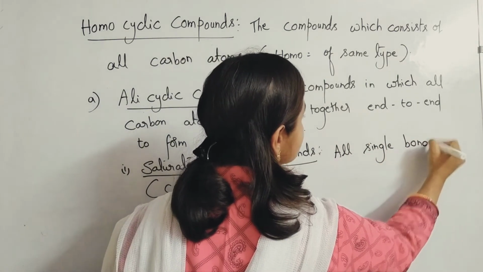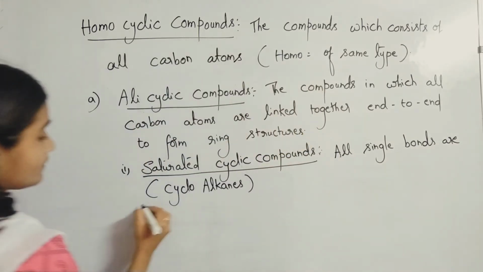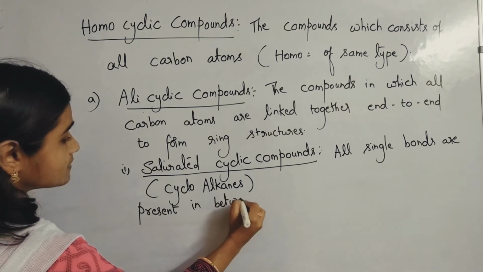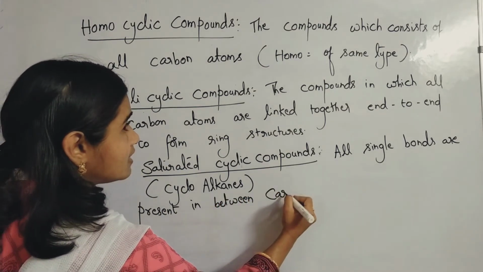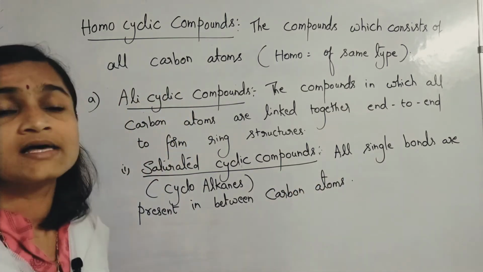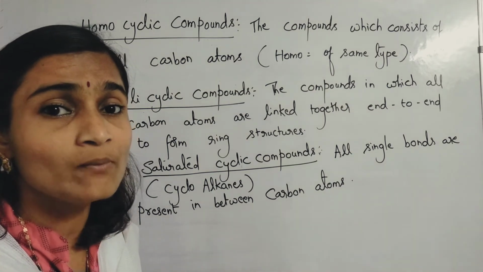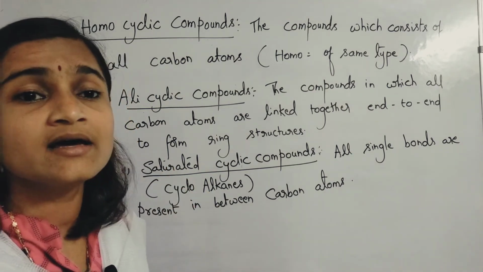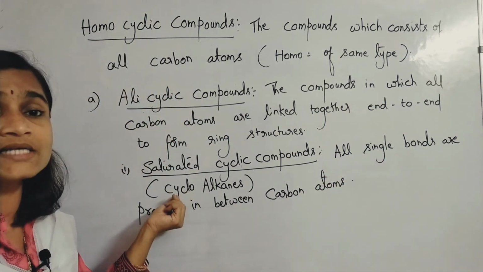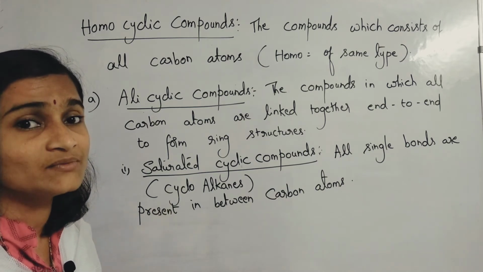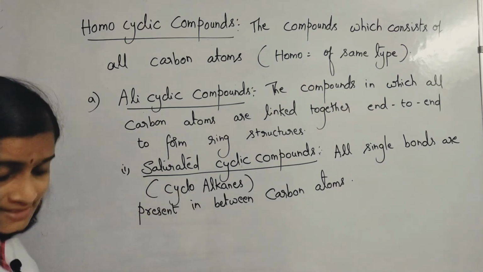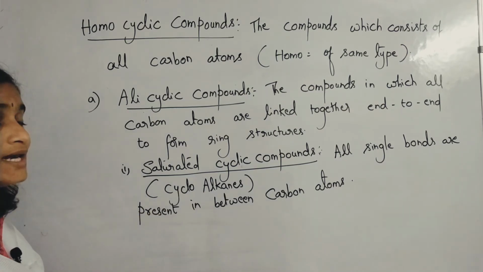Cycloalkanes means all single bonds are present in between carbon atoms. In between carbon atoms you find all are single bonds only. Such kind of compounds are called saturated cyclic compounds, and they are also called cycloalkanes. Please remember the word. So let us learn examples for cycloalkanes.